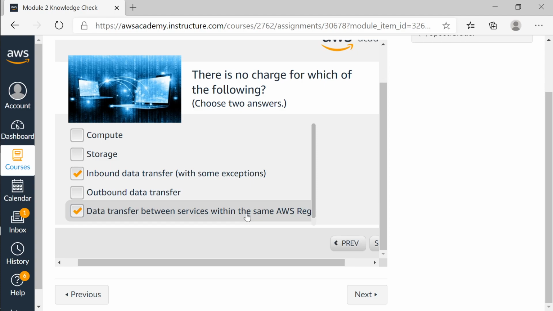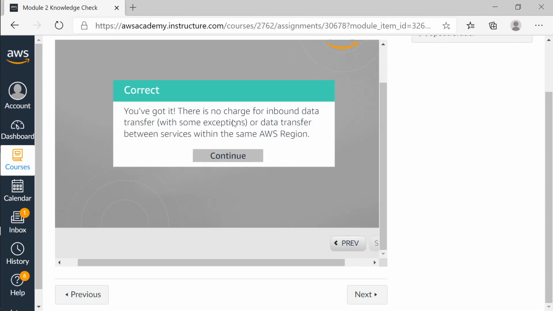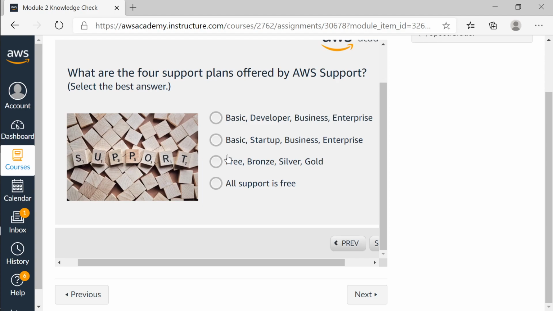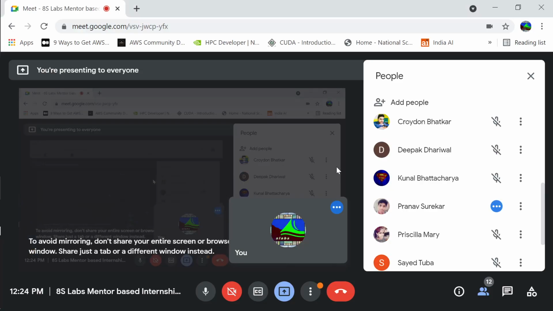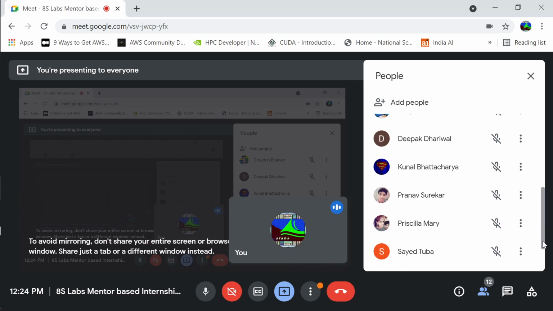So there was some communication happening between these services, but if it was happening within the same region, you will not be charged for the data that is traveling between the services. So there is no charge for that. So this answer should be right. You have got it. There is no charge for inbound data transfer, with some exceptions, and for data transfer between services. Okay, sir. Next question is for Priscilla.